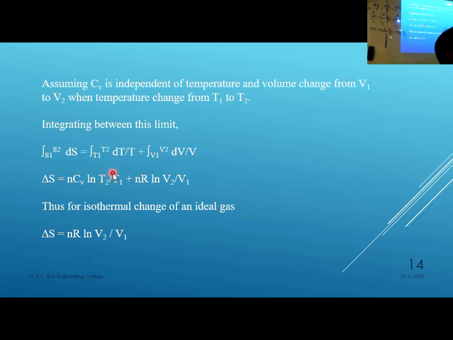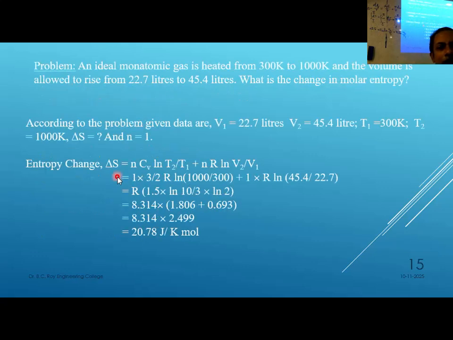If you do that, you get another equation and you can apply other conditions, isobaric and isochoric. If you make it isochoric, volume constant, this part will be 0 and you get left with this only. So these are the different ways this can be derived.